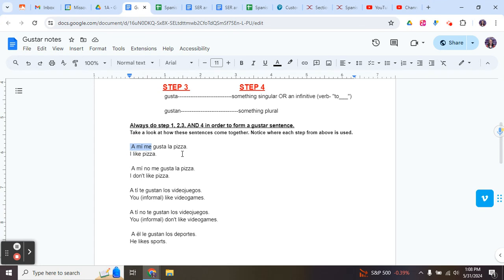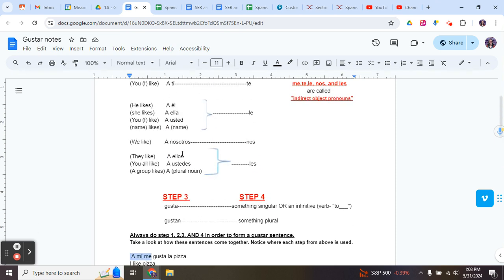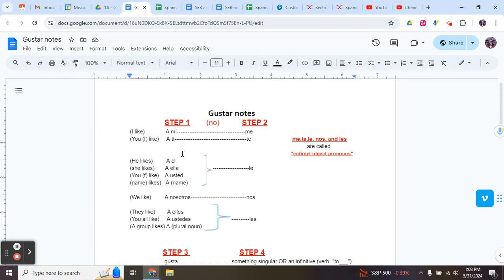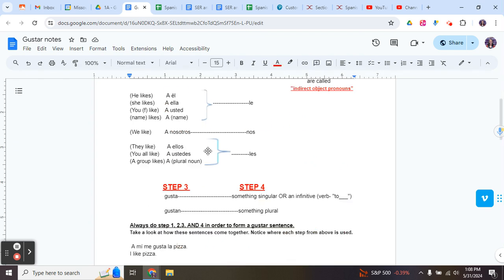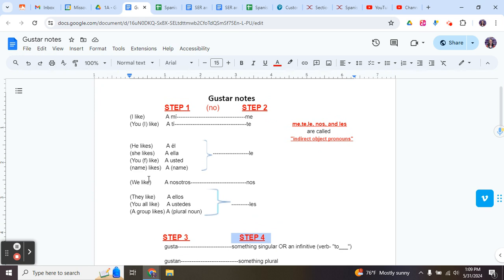Okay, now I'm going to explain it to you in a way that makes more sense in English, but I just wanted to preface it with that so you have an understanding of what we're doing when we put these sentences together. And it's pretty simple. It's pretty straightforward. You just do something from step 1, then something from step 2, something from step 3, and something from step 4. And I'll walk you through each of these steps so you can see just how straightforward they are.